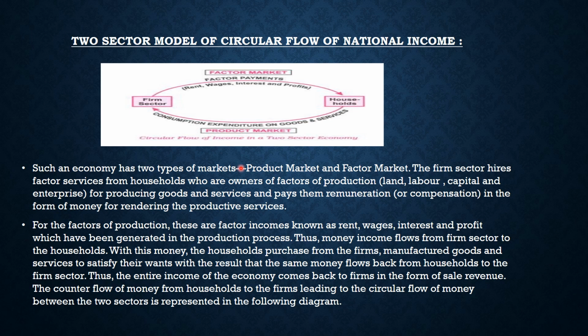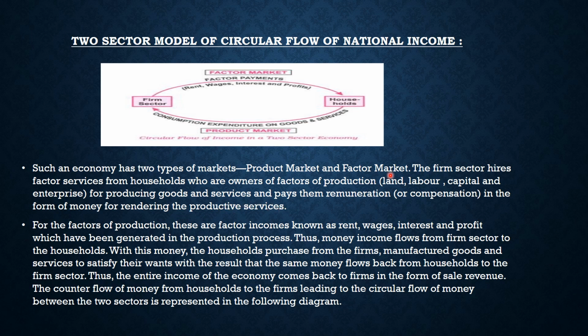Here we will take: such an economy has two types of market: product market and the factor market. The firm sector hires factor services from households, who are the owners of factors of production: land, labor, capital and enterprise, for producing goods and services, and pays them remuneration, or you can say compensation, in the form of money for rendering their productive services.